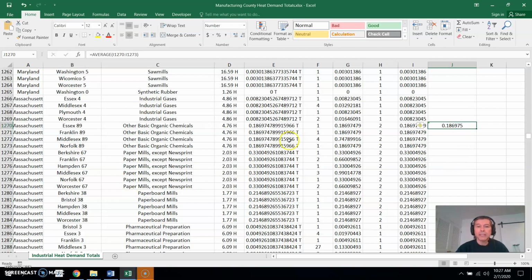Due to sorting and cleaning the data, we now know the average BTUs in Massachusetts for industrial gases. So that's really nice stuff, and we started off by cleaning the data by separating the columns. So that's a good example there.